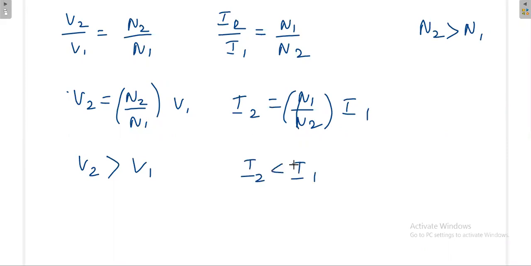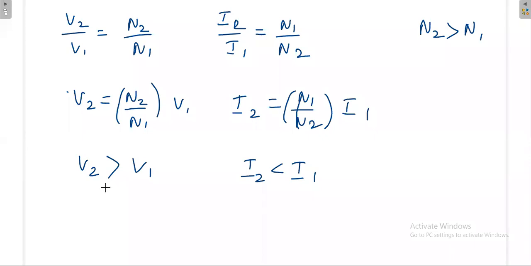So what is happening here? When your transformer is boosting the voltage, it cannot boost the current. The current value will be degraded. Similarly, it will happen in the opposite way. If you try to boost the current, then the voltage will fall. At any point of time, you can either improve the voltage or improve the current, but you cannot do both at a time. That is the operation of the transformer.